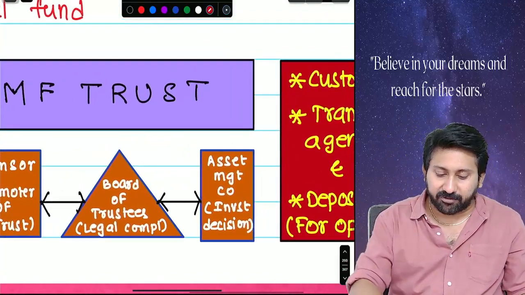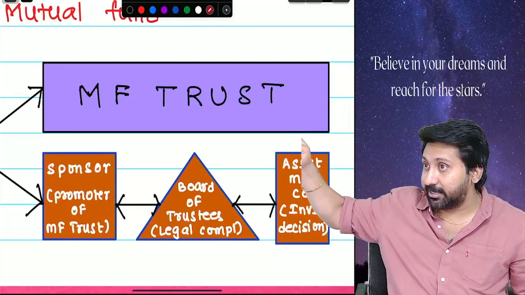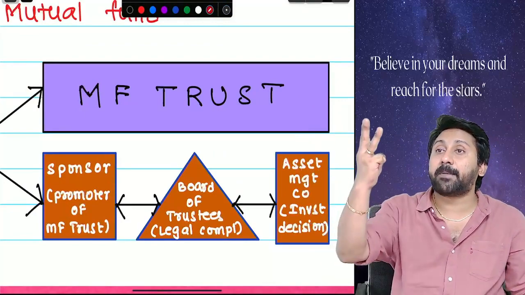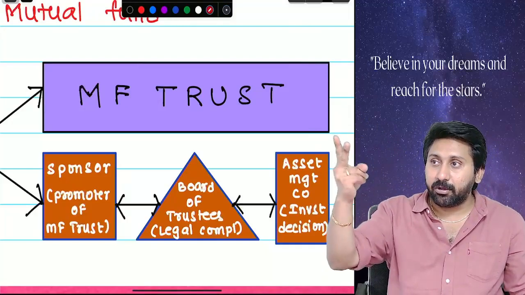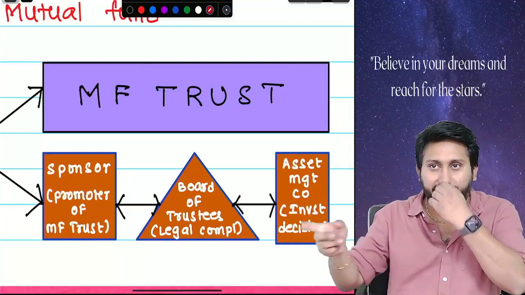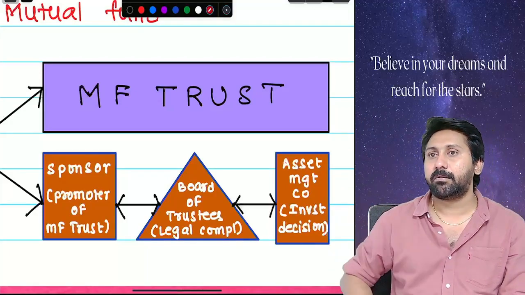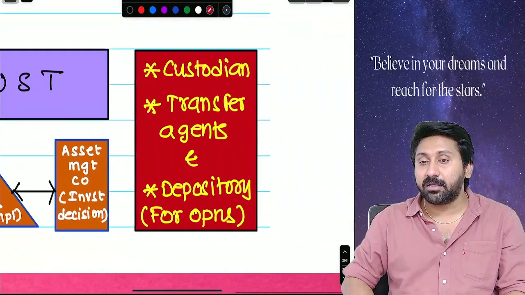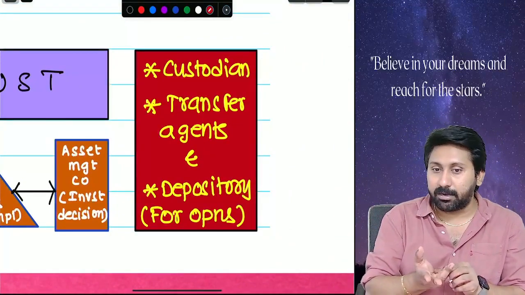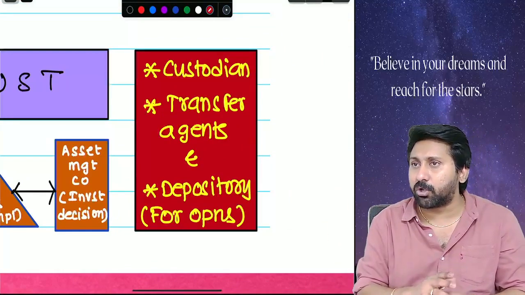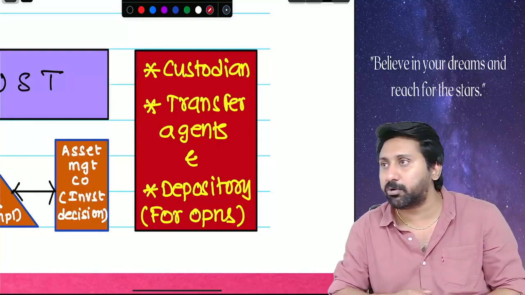So, tell me, mutual fund is a trust having 3 parties. Number 1, sponsor who begins it. Number 2, trustee who does all the legal compliances, board of trustees. Number 3, AMC who will do the investment decision. Other than that, for operations, there are 3 persons. Number 1, custodian, SEBI. Number 2, transfer agent, for unit transfer in a closed-ended fund. Number 3, depository for facilitating demat transfer of the units.